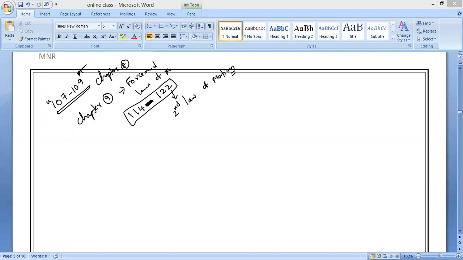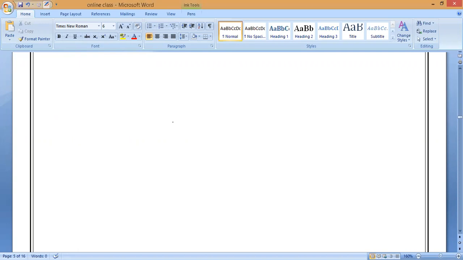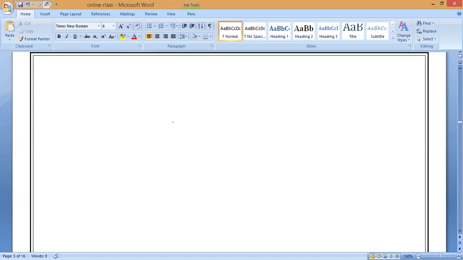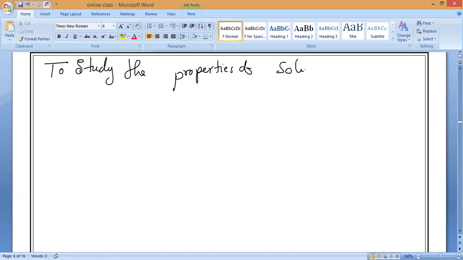So now, before going to study the properties of a solution, we will study how to study the properties of a solution. Please keep a heading, everyone: how to study the properties of solution. Shall we start now, everyone?